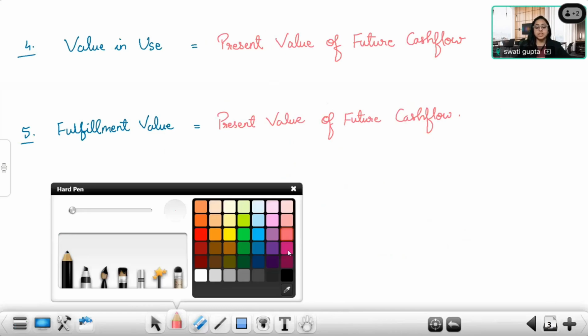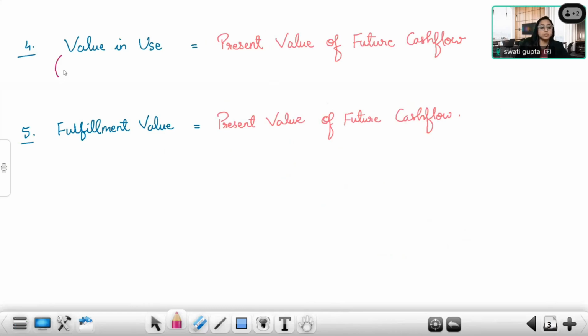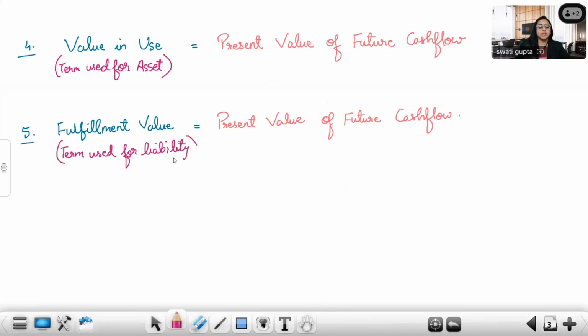The important differentiating factor is this is a term used for asset and this is a term used for liability. Both are calculated exactly in same manner. But value in use is related to asset and fulfillment value is a terminology used in relation to liability. Give me a quick thumbs up. Are we good till here?